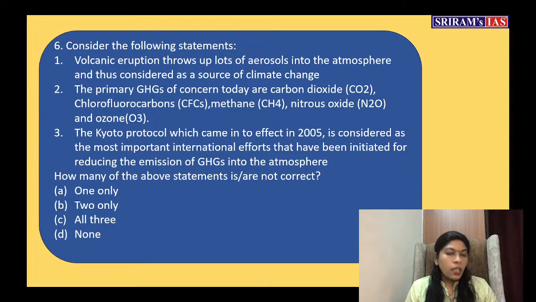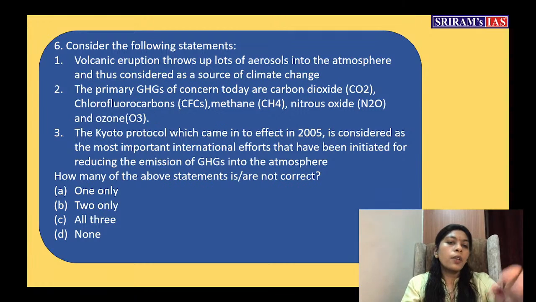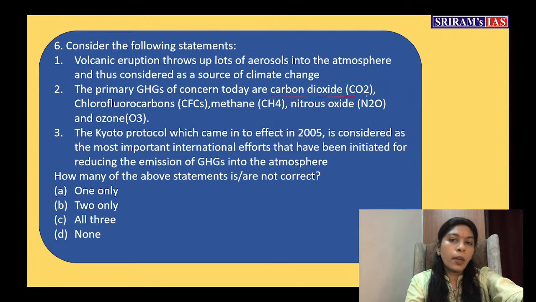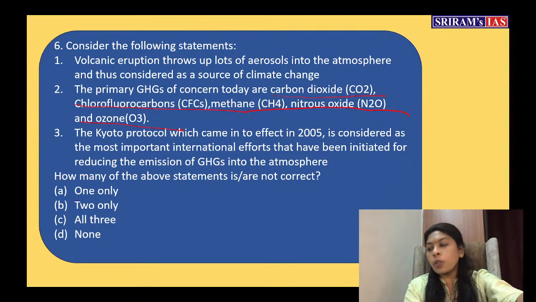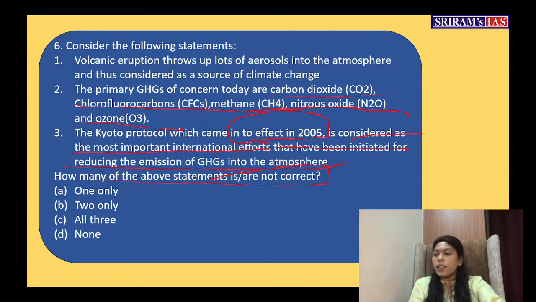Consider the following statements. The first statement is volcanic eruption throws up lots of aerosols into the atmosphere and thus is considered as a source of climate change. Yes, what doubt do you have? The second: the primary greenhouse gases of concern today are carbon dioxide, chlorofluorocarbons, methane, nitrous oxide, and ozone. The third one, the Kyoto Protocol, which came into effect in 2005, is considered as the most important international effort that has been initiated for reducing the emissions of greenhouse gases into the atmosphere. Which of the above statements is or are not correct? That is the question.